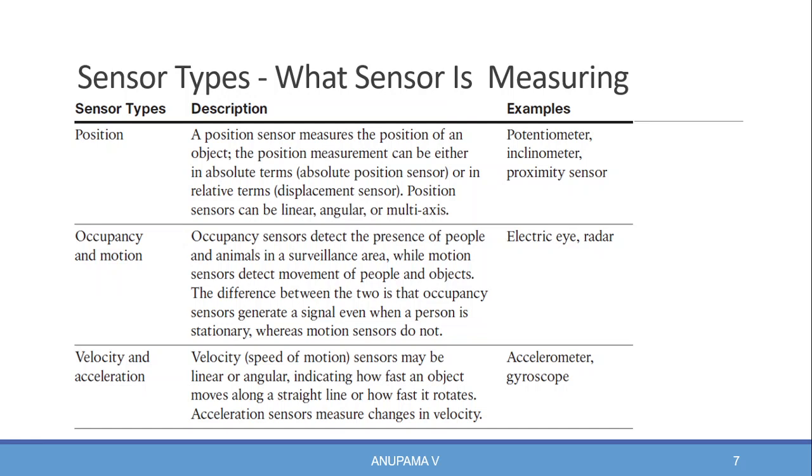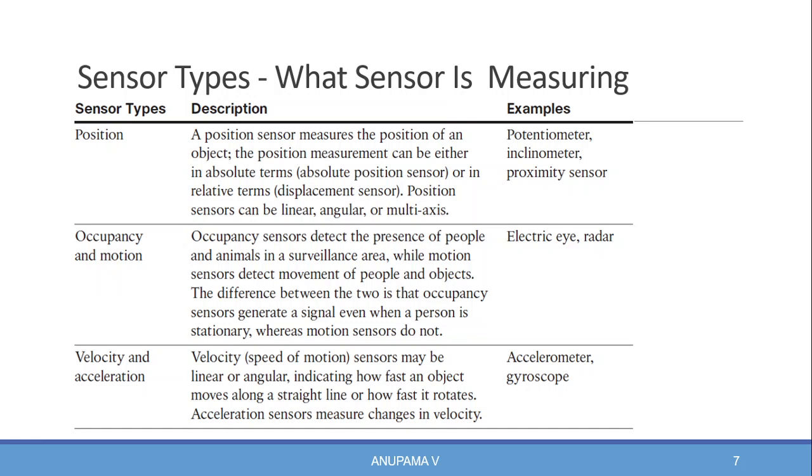The difference between the two is that the occupancy sensor generates a signal even when a person is stationary, whereas the motion sensor does not if the object is stationary. Examples for occupancy and motion sensors are electric eye or radar.